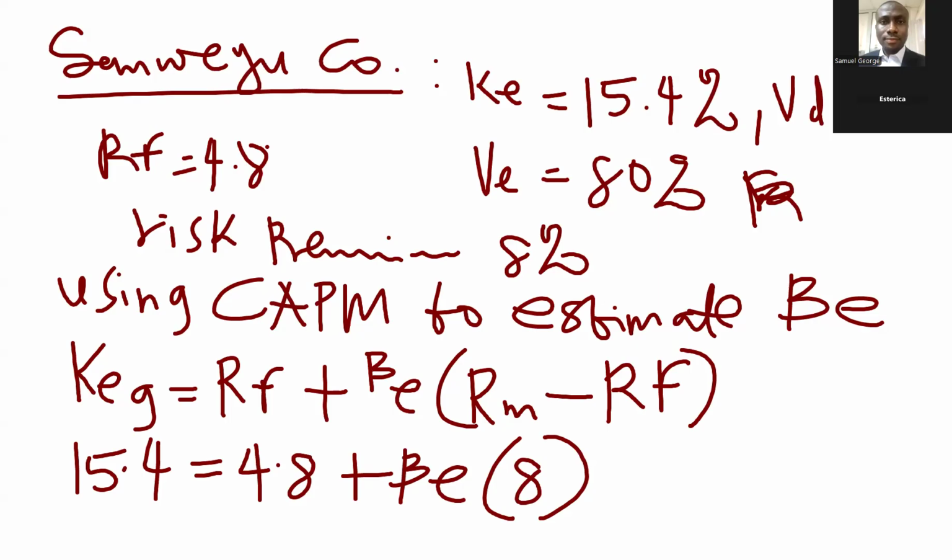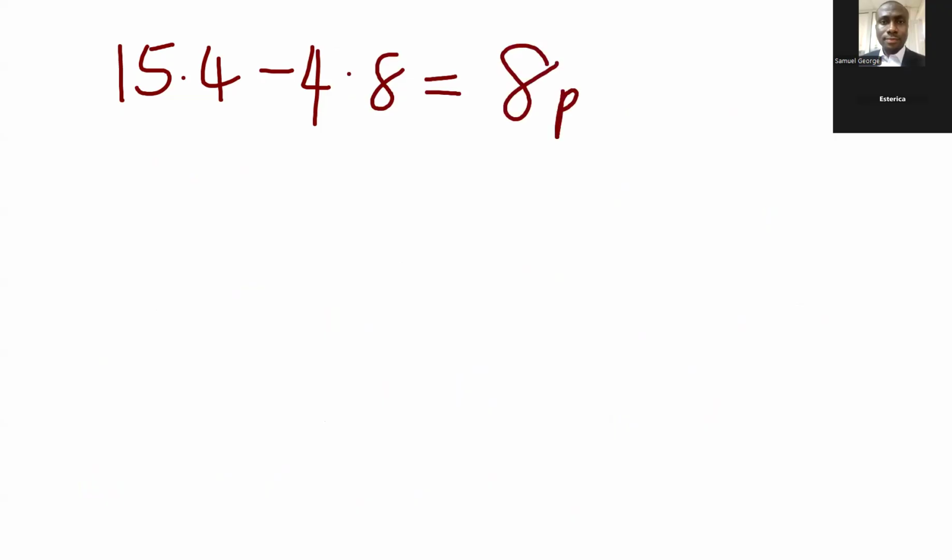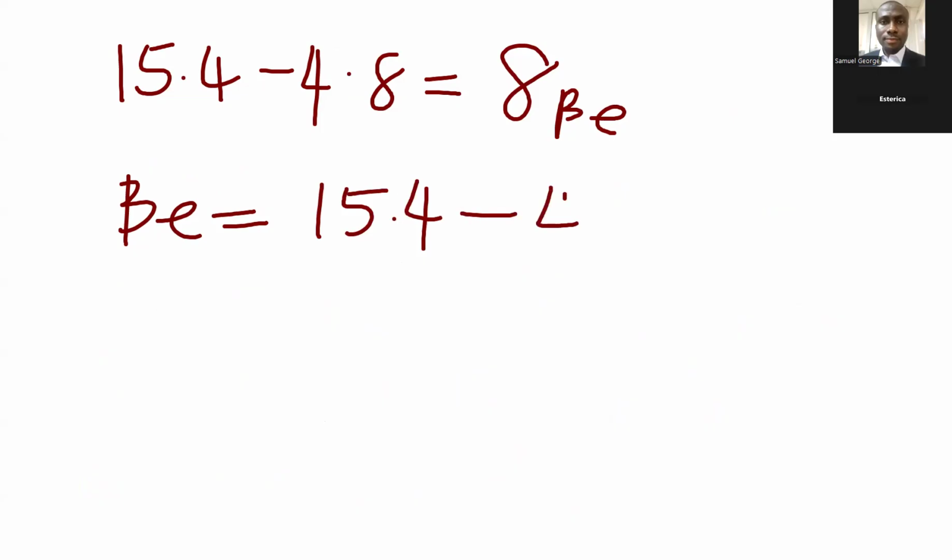So we're going to have 15.4 minus 4.8, which is equal to 8 beta equity. Therefore, beta equity will be equal to 15.4 minus 4.8, divided by 8 on both sides.